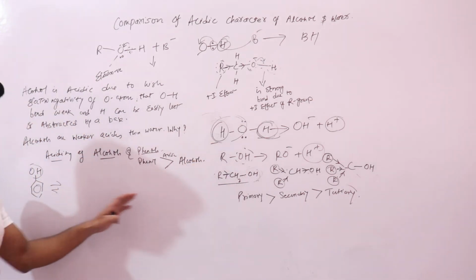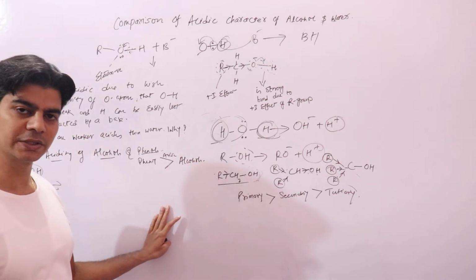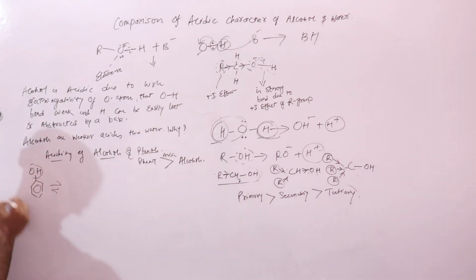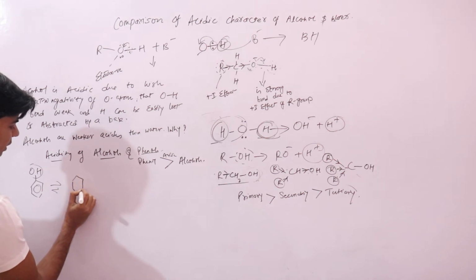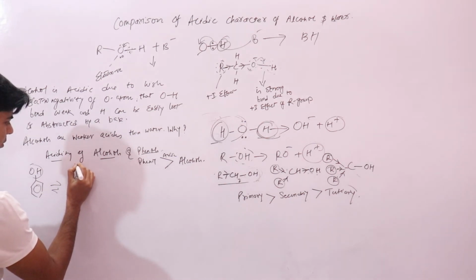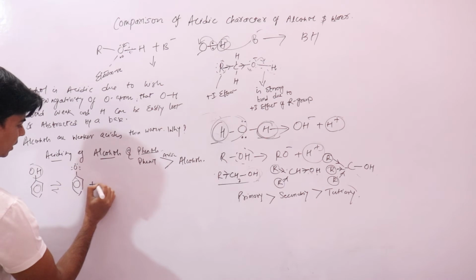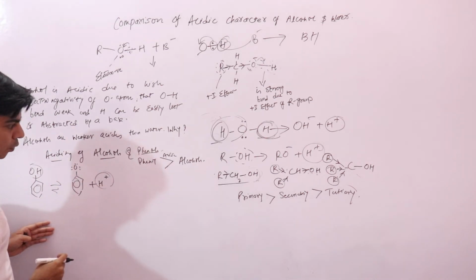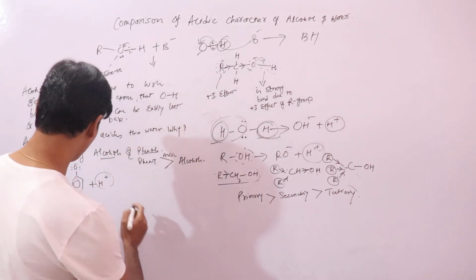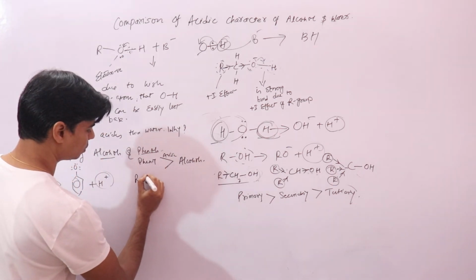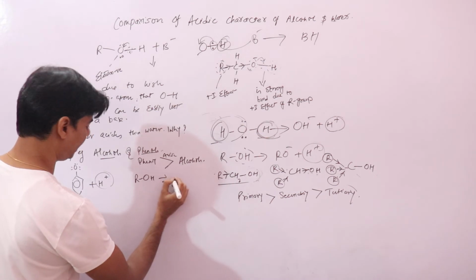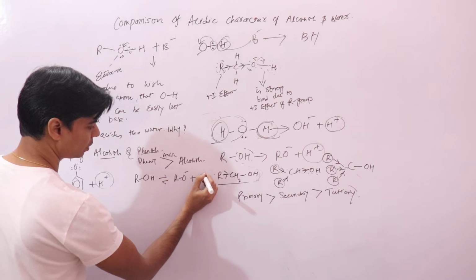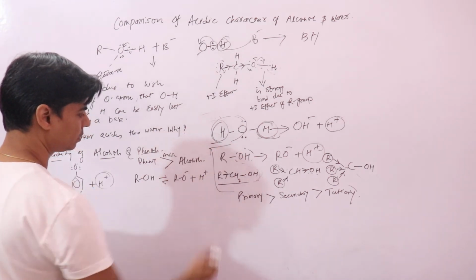We have done a different video lecture on this, a comparison of acidity of alcohols and phenols, but just a brief look here. Phenols release phenoxide ion and hydrogen ions. Since it can release hydrogen ions, it is acidic. Now why is it more acidic compared to alcohols? Alcohols give alkoxide ion and hydrogen ions.